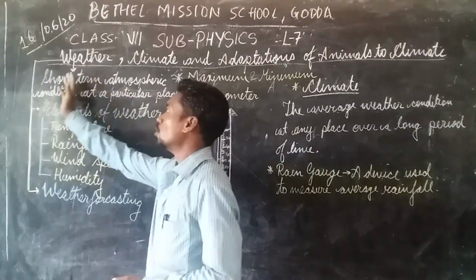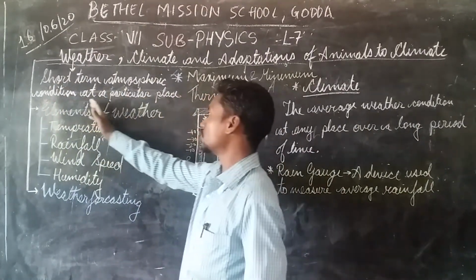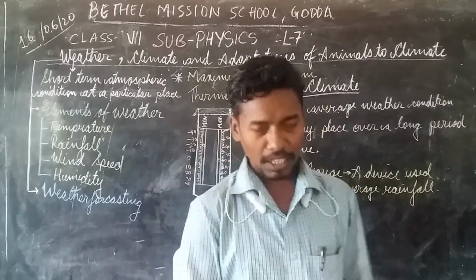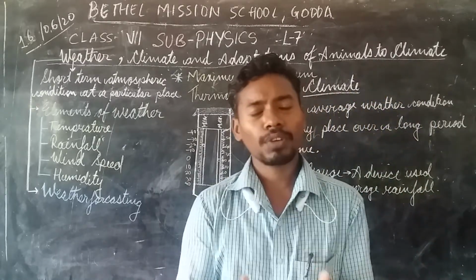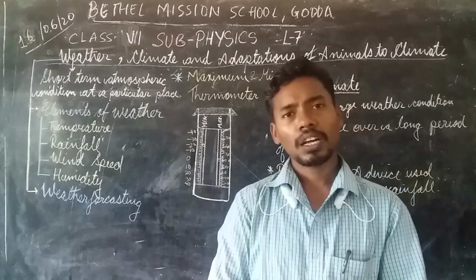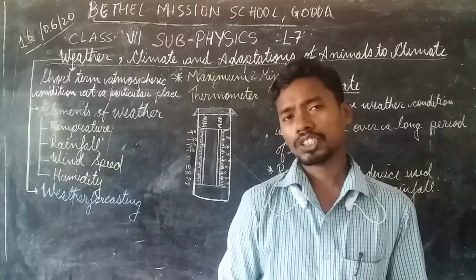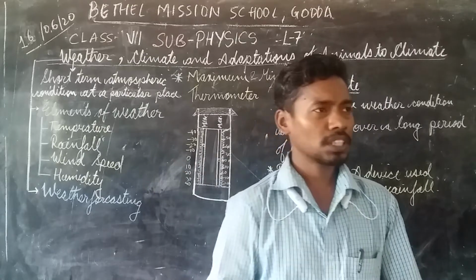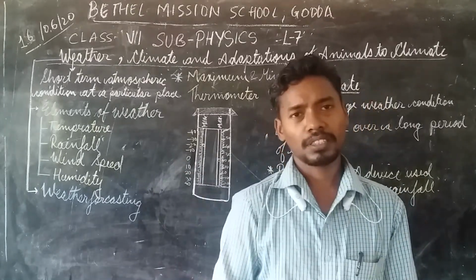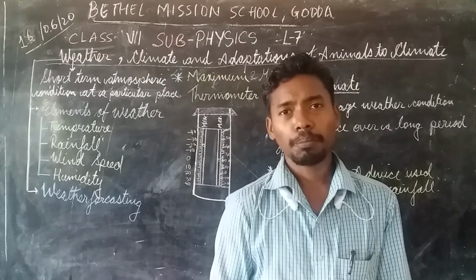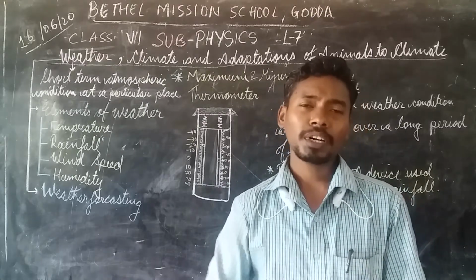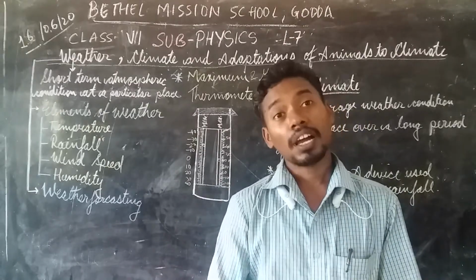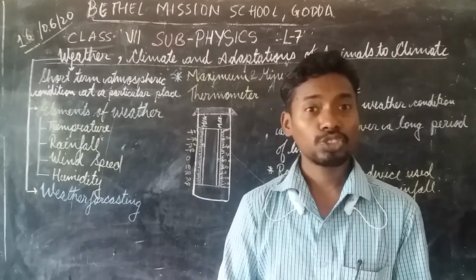What is weather? Short-term atmospheric condition at a particular place. You might have experienced that the weather at the place in which you are is not the same as the weather at some other place. For instance, it may be raining here in Godda, but at some other place, for example Australia, it might be having snowfall.